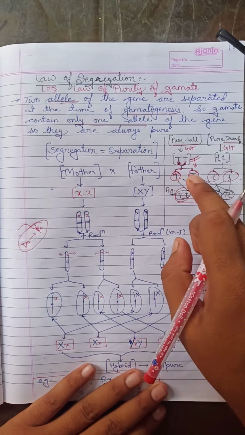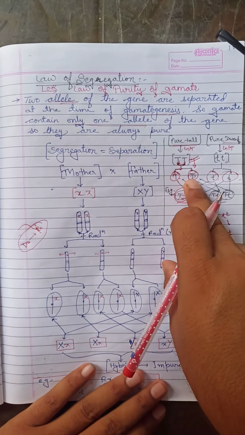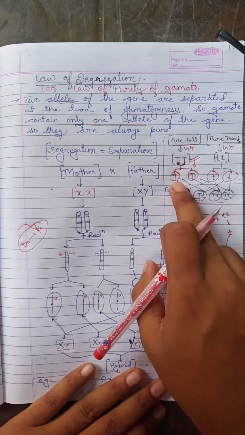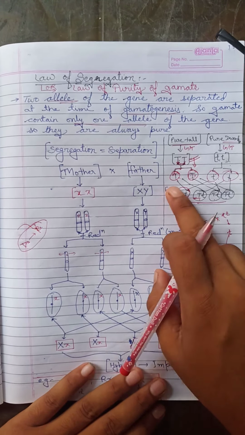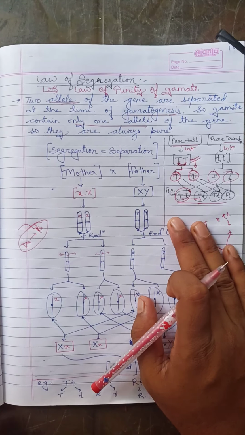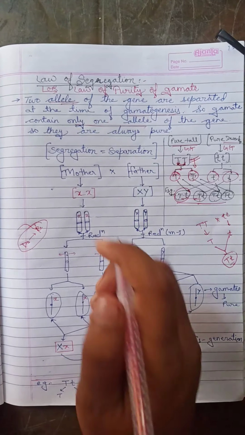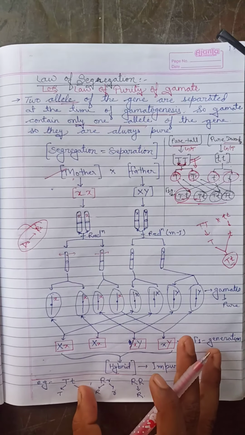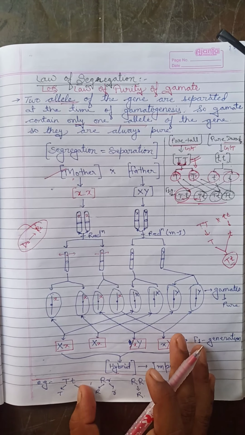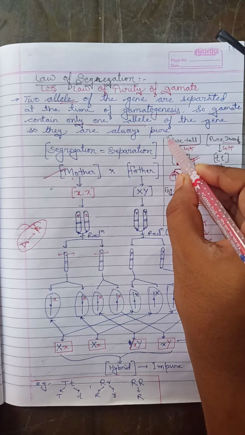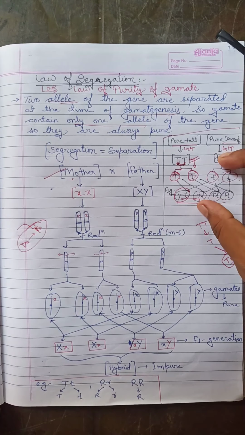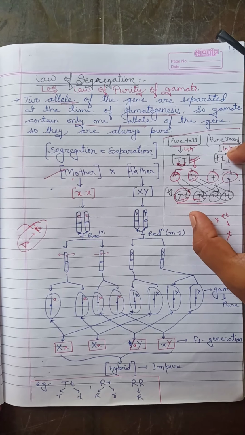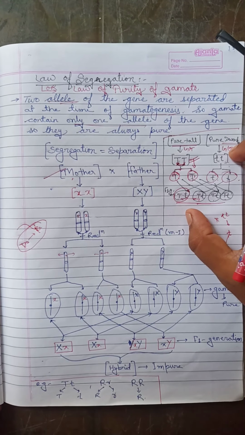Here we see the same type of gamete produced, but separated. It is also the same when we consider mother and father, X and Y, according to X and Y genes, how they are similar or dissimilar. If you remember the monohybrid cross, you will understand this much better. That is why we are discussing it first in this format.